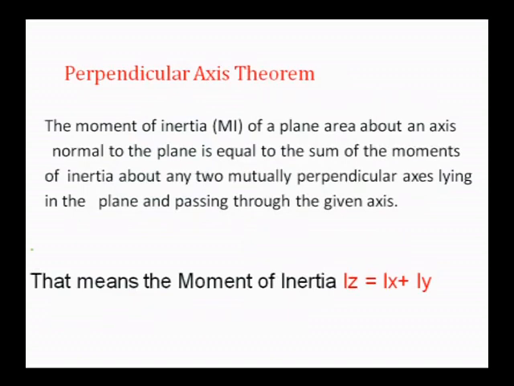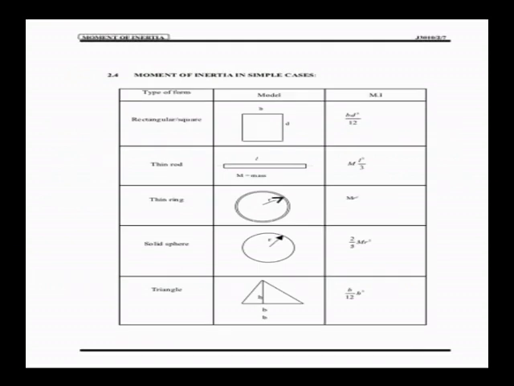In the same way, the meaning of the perpendicular axis theorem is a very important thing. What does the perpendicular axis theorem say? It says that it is the summation of the moment of inertia along the x axis and the moment of inertia along the y axis.